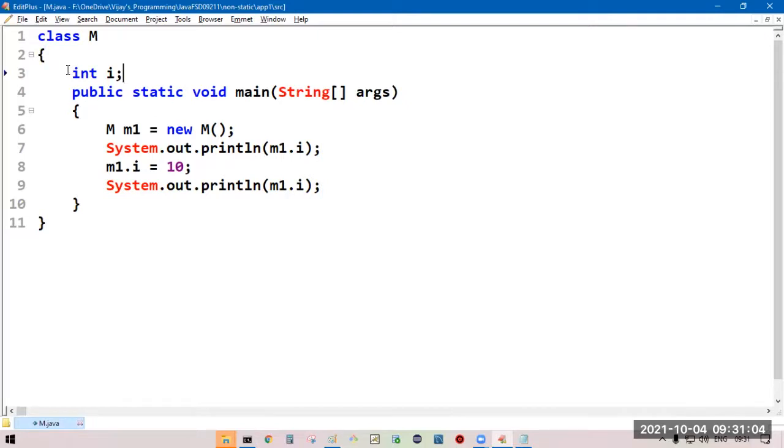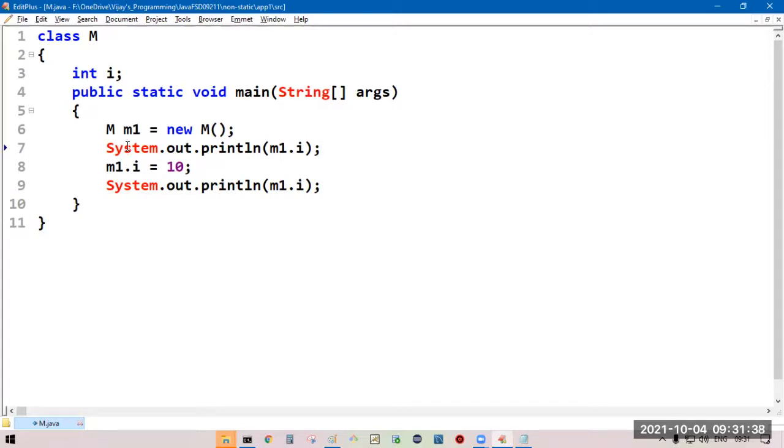In the class M, the non-static variable is int type. Come to the main method. We are going to create an object for M class. While creating an object for M class, non-static int I is going to load with the default value 0. So we will get 0 here. M1 dot I, you will get 0. Current value of I will be 0.